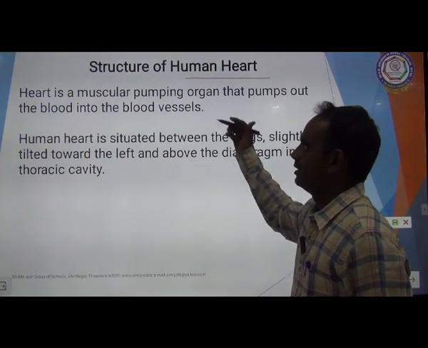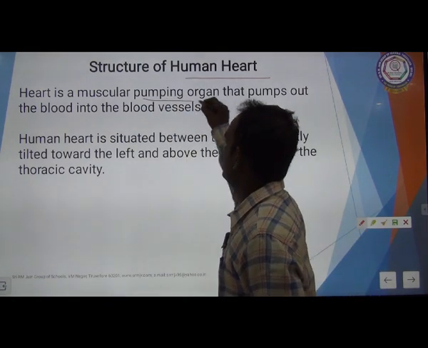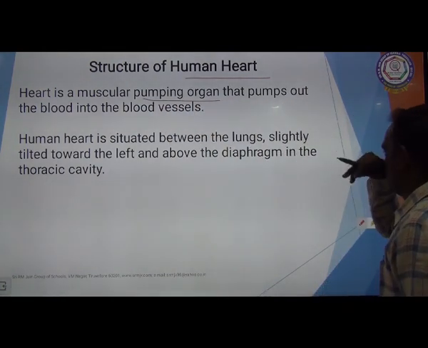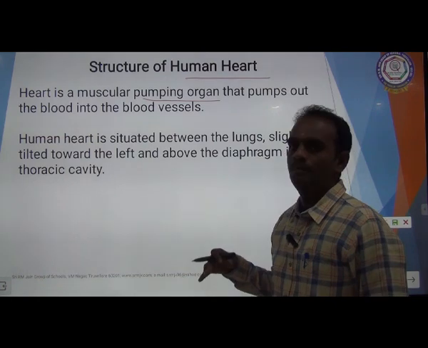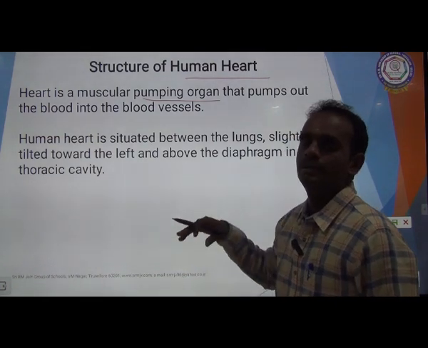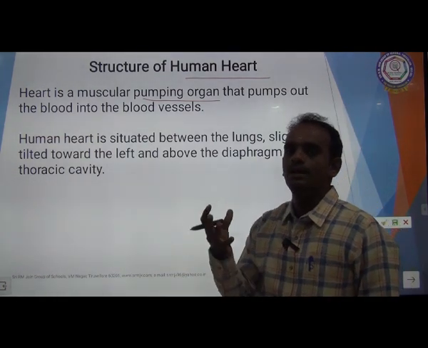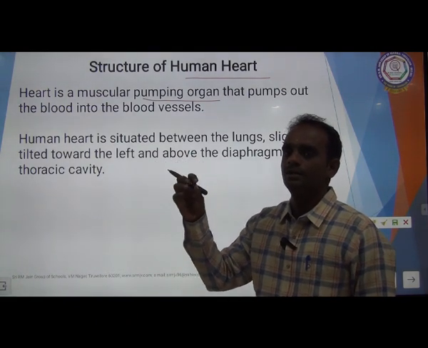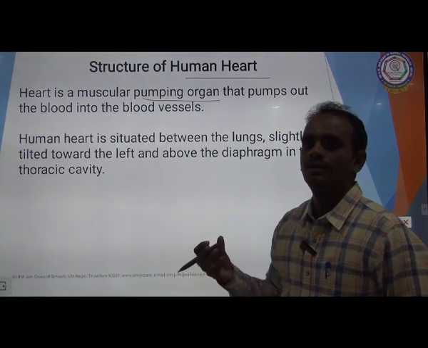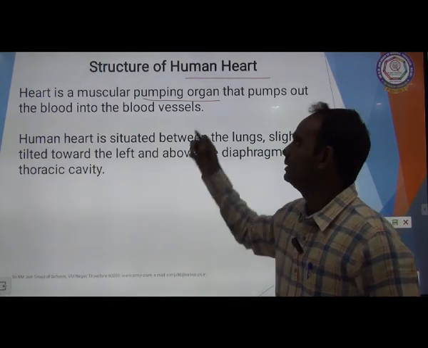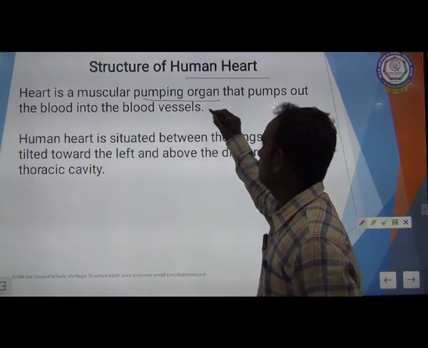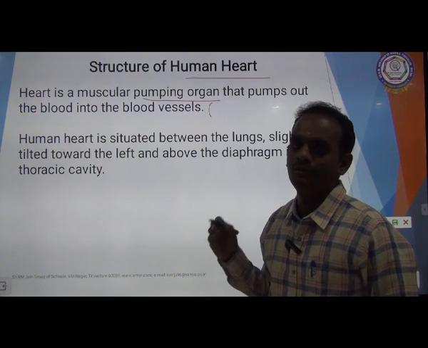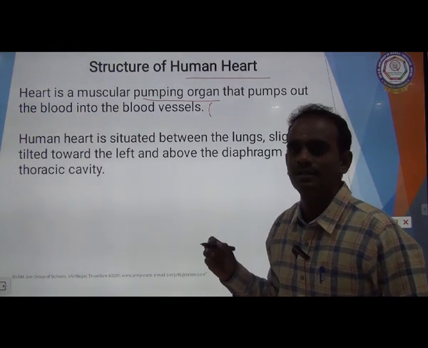Heart is a muscular pumping organ that pumps out the blood into the blood vessels. Due to the pumping of the heart, the blood will flow in the blood vessels. There are three different blood vessels, you know very well. What are the three different blood vessels?